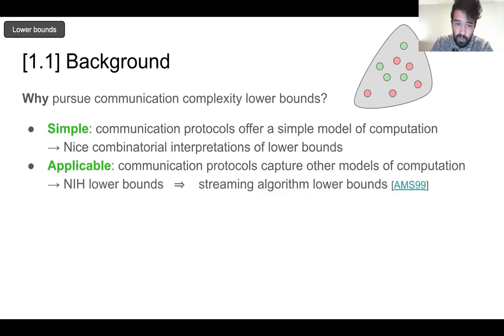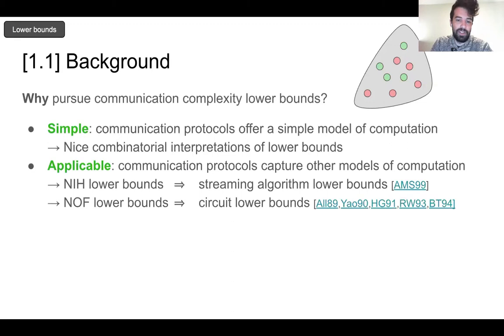So we know NIH lower bounds give streaming algorithms lower bounds, for example. And we know NOF lower bounds give circuit lower bounds. And in particular, any drastic improvement to existing NOF lower bounds will provide breakthroughs in circuit complexity, which is some great motivation, I think.